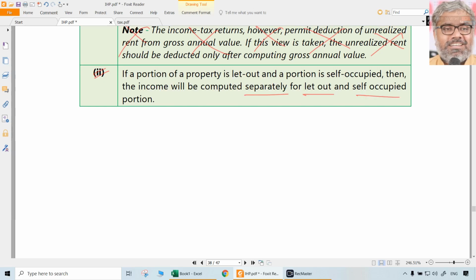for let out portion and self-occupied portion. So it is just a physical split. You have to split that property according to the space. So let us say this is 50-50. You have to just split it 50-50 like that, as good as these two are separate properties.